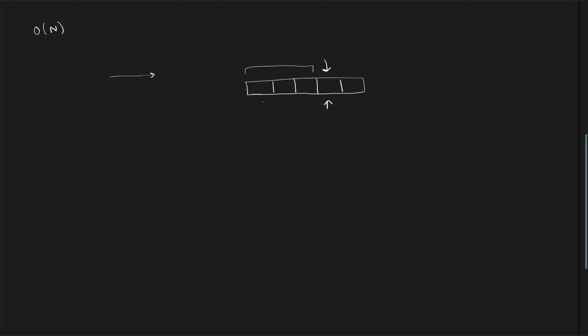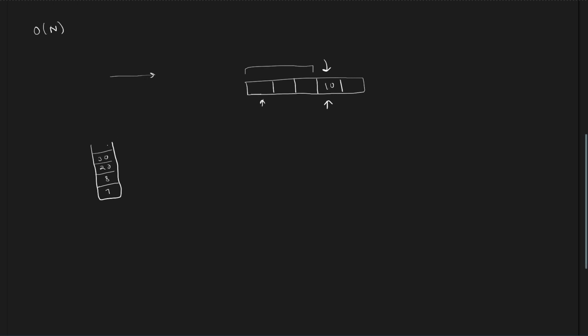Whenever we get to an element, we'll have some elements in the stack. So for example, the current element is 10. Now we will have some elements in our stack. Let's say we have 7, 8, 20 and 30.